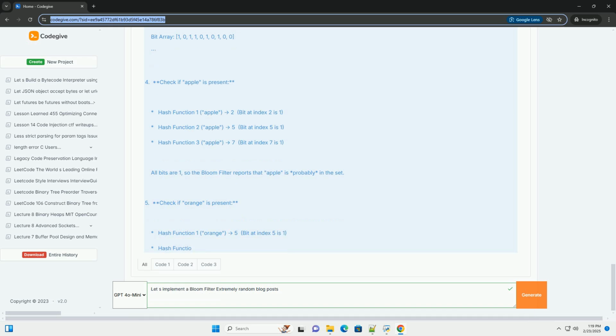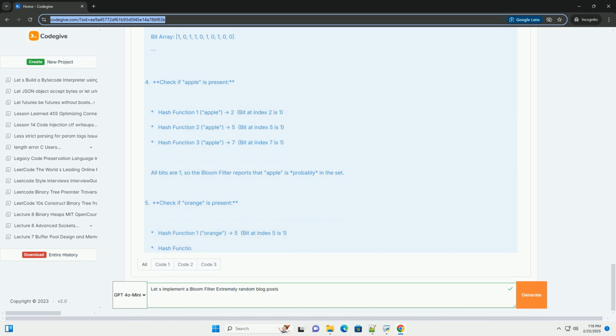To insert an element into the Bloom filter: 1. Pass the element to each of the k hash functions. 2. For each hash function output, take the modulo by the array size, m, to get an index within the bit array. 3. Set the bit at that index to 1. 4. Membership test.